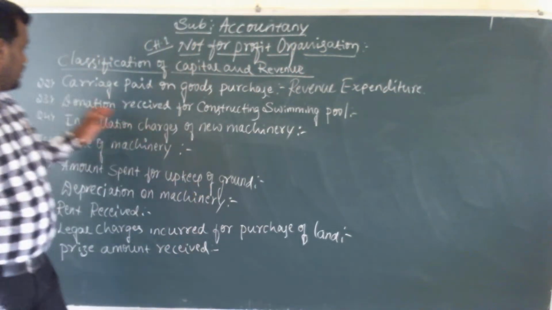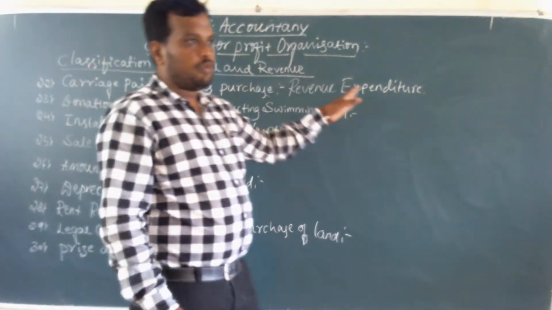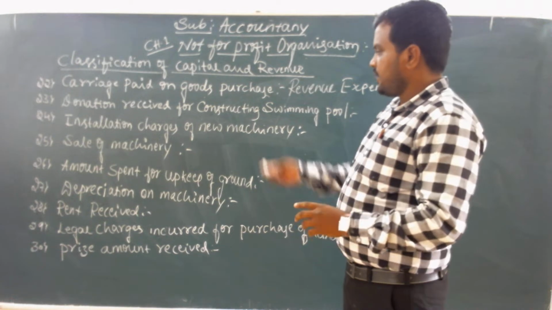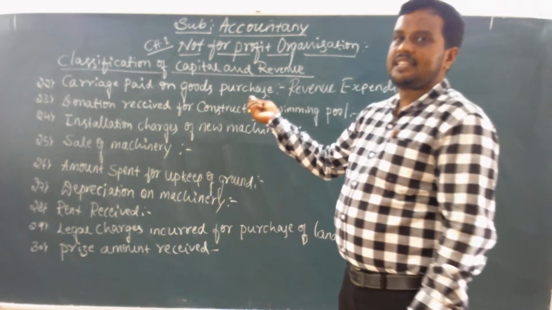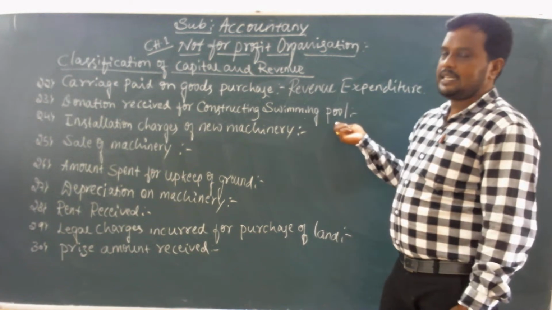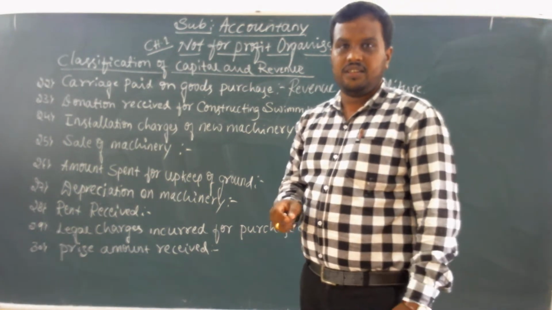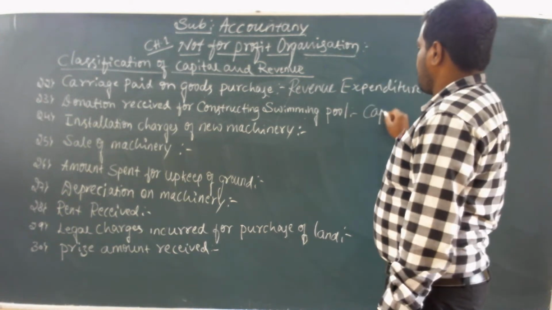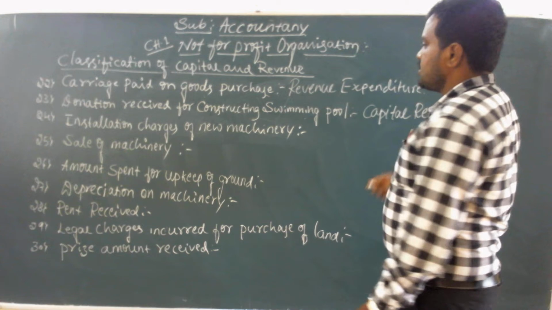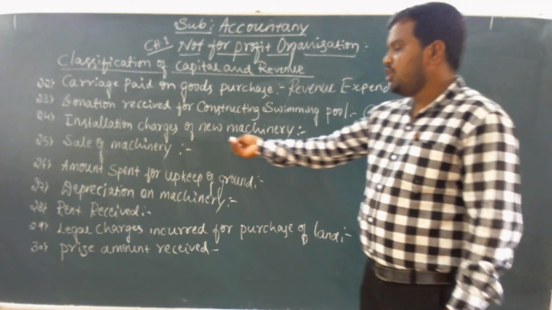The next will be donation received for construction of swimming pool. A swimming pool will be constructed at once for a long time. That's why the donation received is a receipt for the organization. So donation received for constructing a swimming pool is a capital receipt because it is non-recurring in nature.